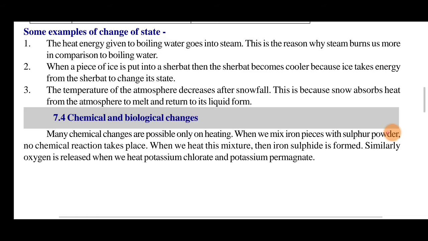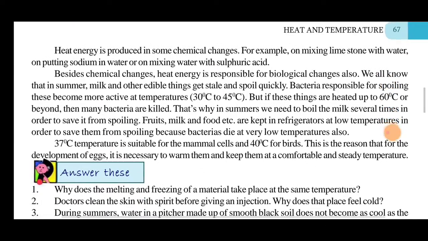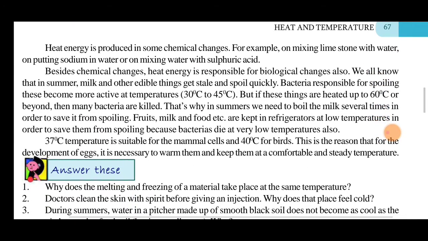Now, chemical and biological changes. Some chemical changes are possible only on heating. When we mix iron pieces with sulfur powder, no chemical reaction takes place. When we heat this mixture, iron sulfide is formed. Similarly, oxygen is released when we heat potassium permanganate. Heat energy is produced in some chemical changes, for example, on mixing limestone with water, on putting sodium in water, or on mixing water with sulfuric acid.